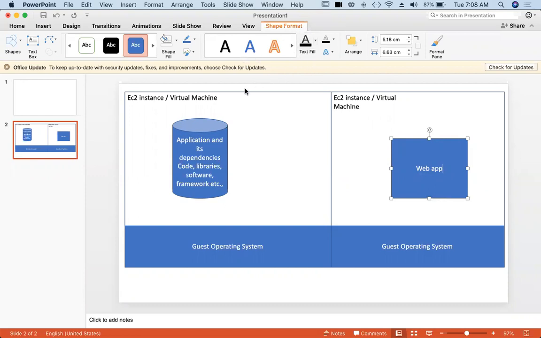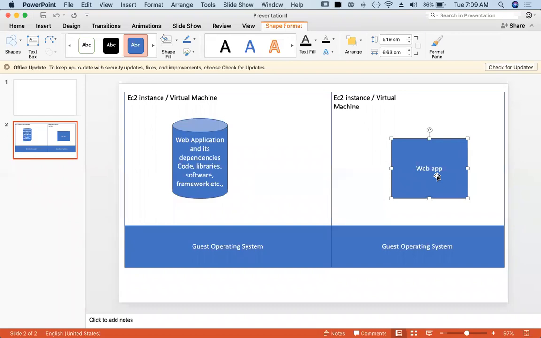Now we are talking about ECS, Elastic Container Service. So here also, this is my web app application. What is the difference between this deployment and that deployment? I am not directly running my web app on my guest operating system, which can be Linux or Windows. My web app has a dependency, that is the operating system. This web app uses some software, it has some server-side scripts written in Python, say for example, and it uses the HTTPD service, say for example. So the HTTPD service has to be always running.